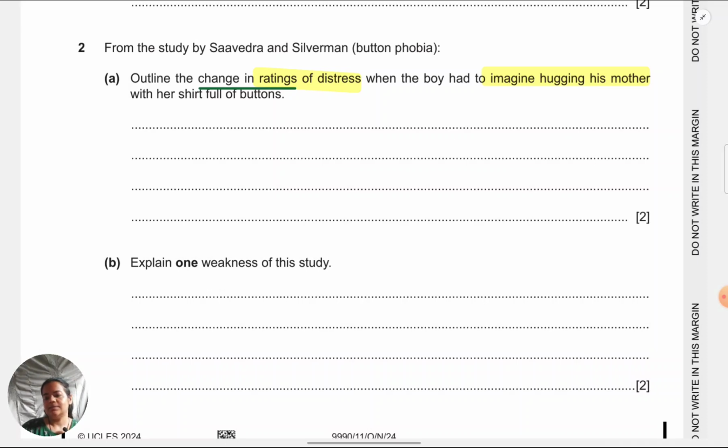Okay, if we consider the boy was in the imaginal therapy, the second therapy in Saavedra, and he was imagining hugging his mother. That time at the beginning, before he could start imagining, he had given a rating of 7. Then midway through the session, when they asked him, after he had practiced cognitive restructuring a bit, he gave a rating of 4. And at the end of the session, when he had finally completed visualization and restructuring, he gave a rating of 2. So writing these numbers 7, 4 and 2 in the correct context, correct order is what is going to get you marks. So I'll just give you a sample.